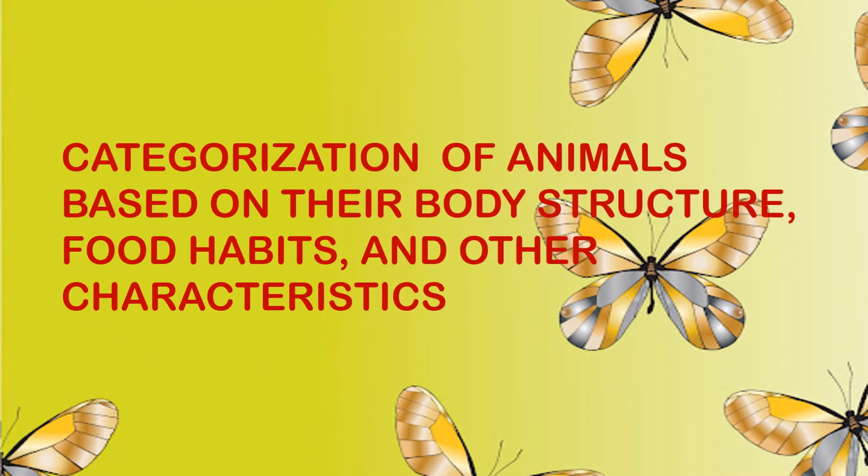The next topic is related to the animal kingdom only: how we can categorize the animals based on their body structure, meaning how they look, and their food habits, meaning what kind of food they eat, whether they eat plants or animals, and also based on some other characteristics. Let's go through it.